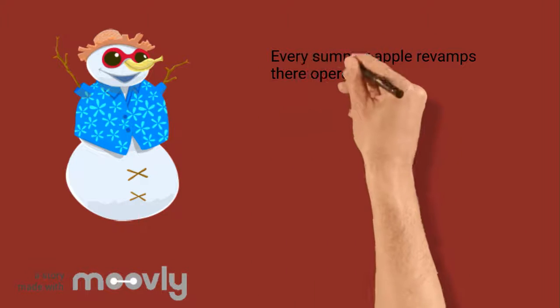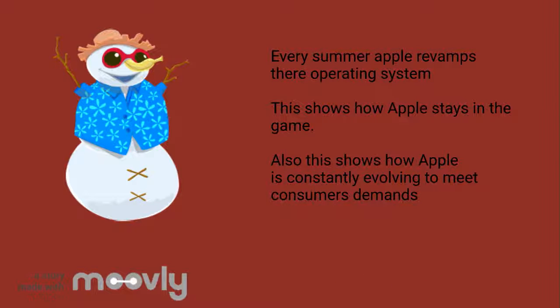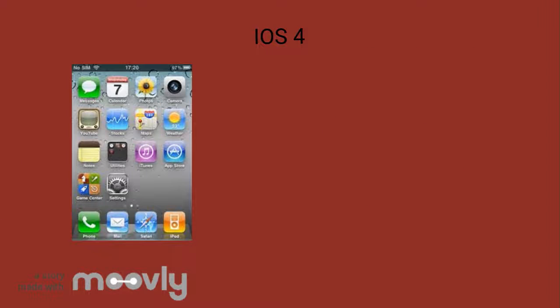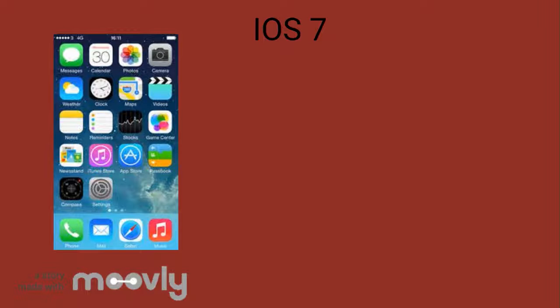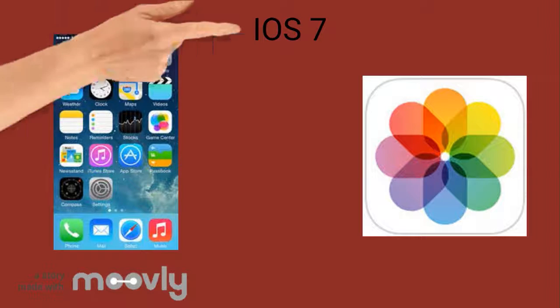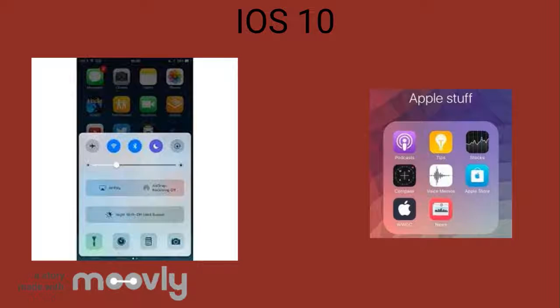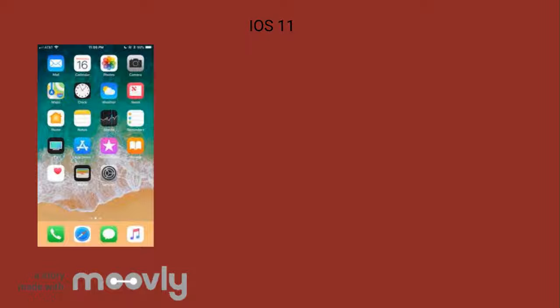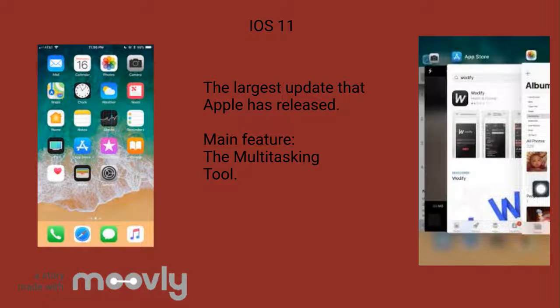Every summer, Apple revamps their operating system to please the demand of the consumer. Apple is known for their constant additions to their operating system. iOS 4 introduced FaceTime, which revolutionized video calling. iOS 7 provided a simpler design and also displayed the first photo app. The iOS 10 improved the lock screen and refreshed the looks of certain apps. And the iOS 11 was the largest update Apple has released, which brought hundreds of new features, including the update